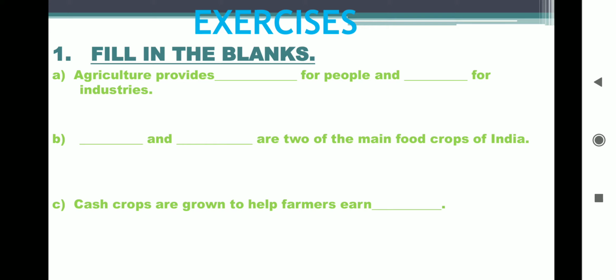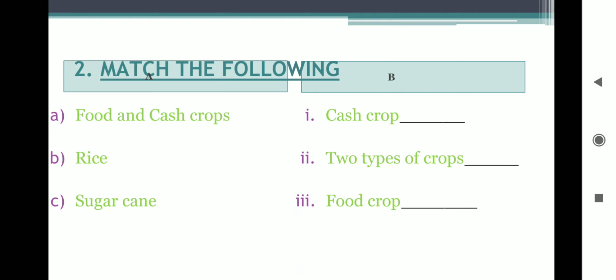Cash crops are grown to help farmers earn dash. I repeat, cash crops are grown to help farmers to earn money. They also need money for their living. So the crops they grow to earn money are called cash crops.